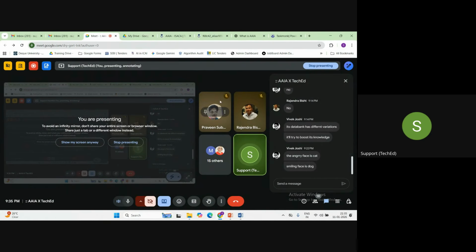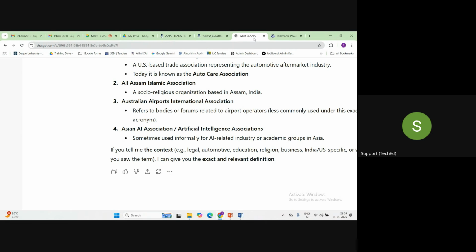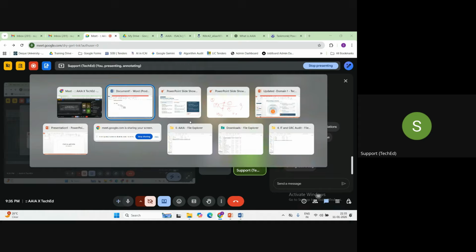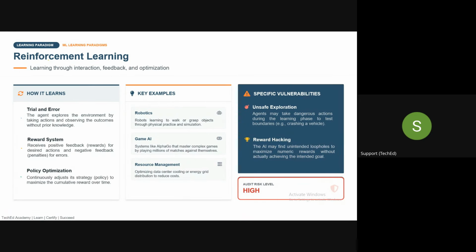I cannot say that this is reinforcement learning just because I am giving feedback. But suppose that feedback is used again to correct the model, then this will be an example of reinforcement learning, where I have penalized it because it has not given me the correct output. It has given me a negative output, a wrong output. Correct.